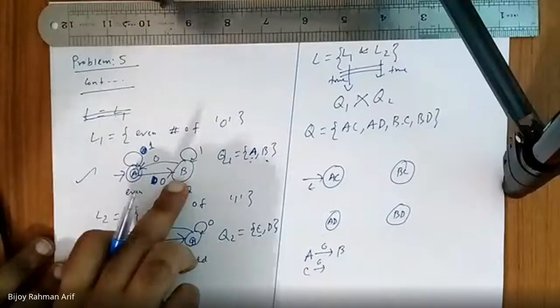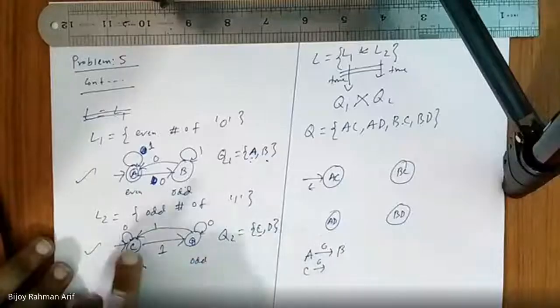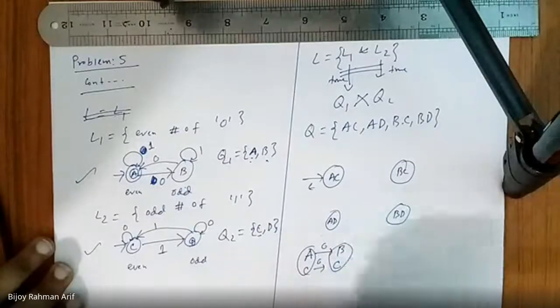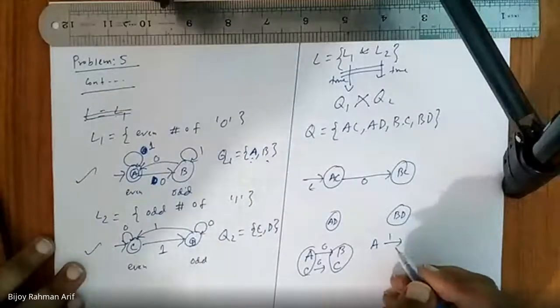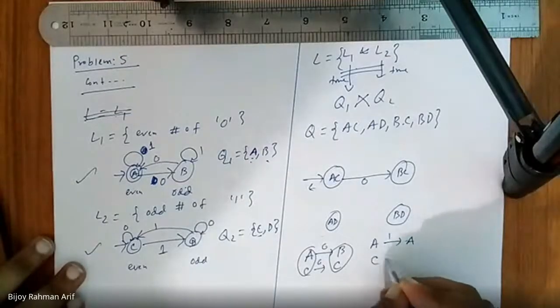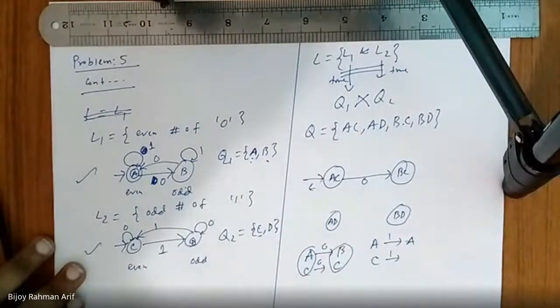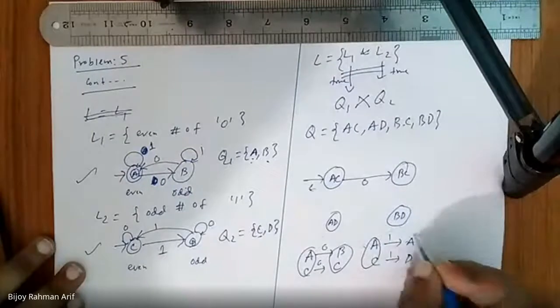A. C seeing 0, where should it go? C. So AC seeing 0 should go to AC. Now A seeing 1, where should it go? A. C seeing 1, where should it go? D. So AC seeing 1 should go to AD.